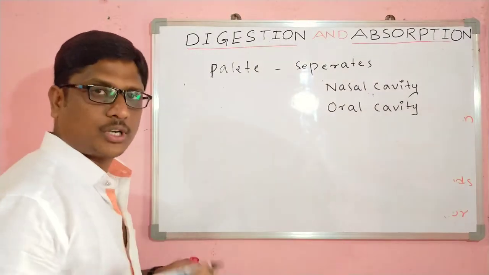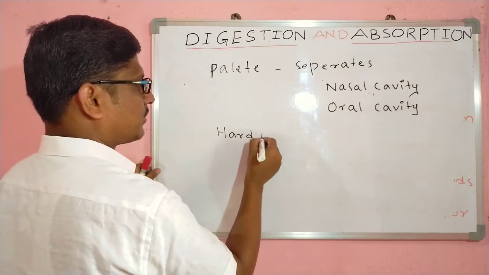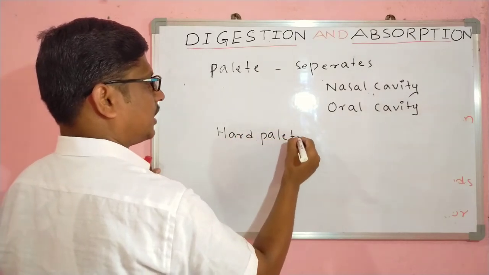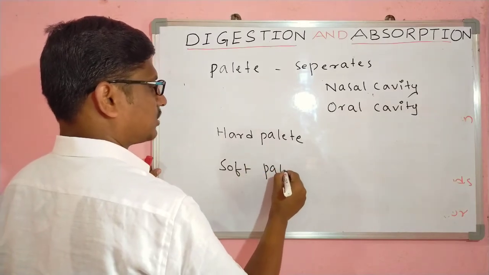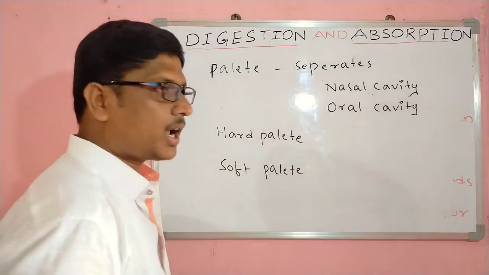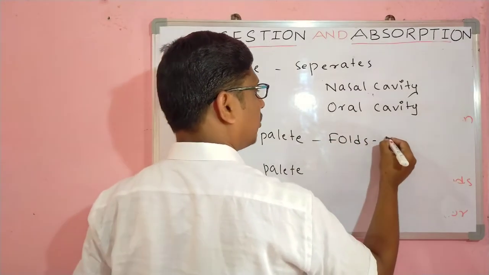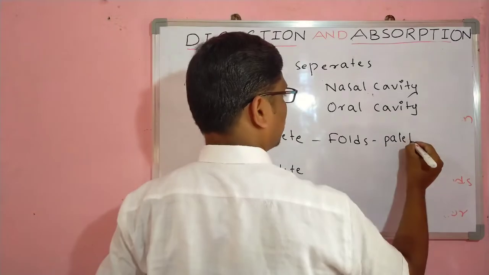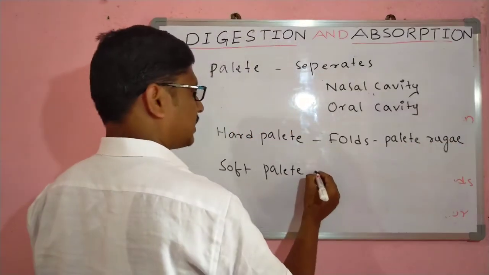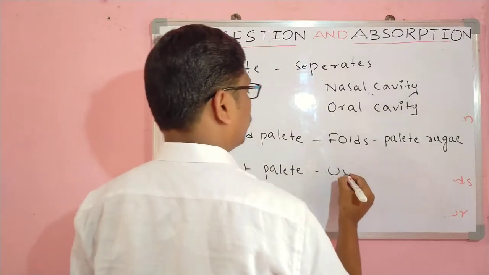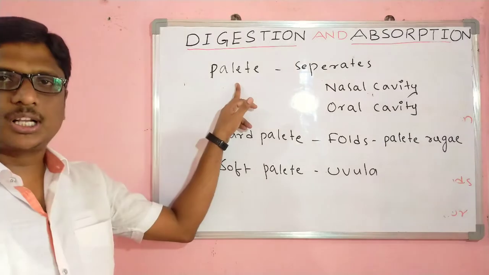This palate is also divided into two parts, that is hard palate and also soft palate. See, this hard palate contains specific folds. These folds are called palatine rugae. And see, soft palate is also called the uvula. Just, it is a part of the buccal cavity.